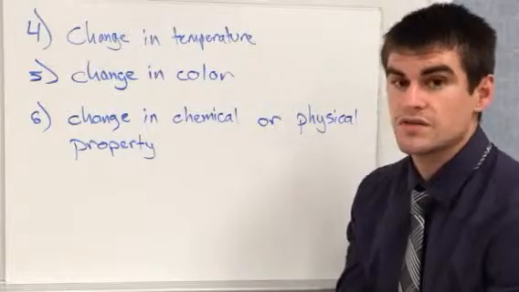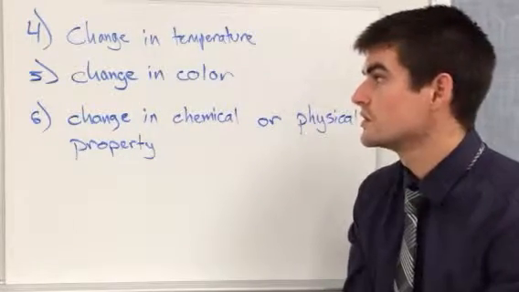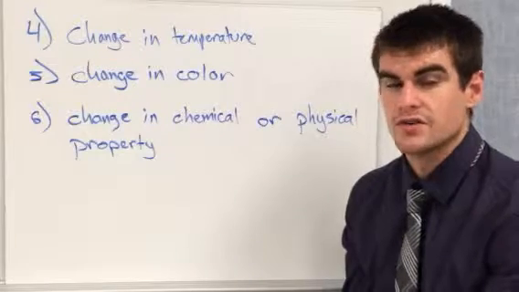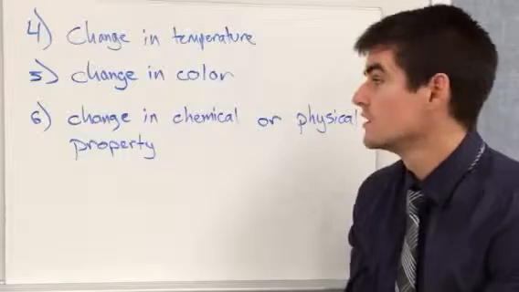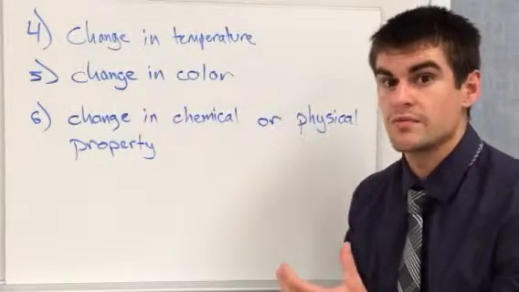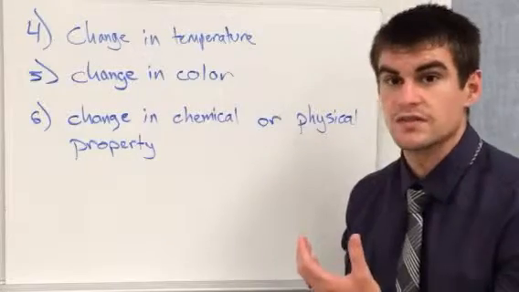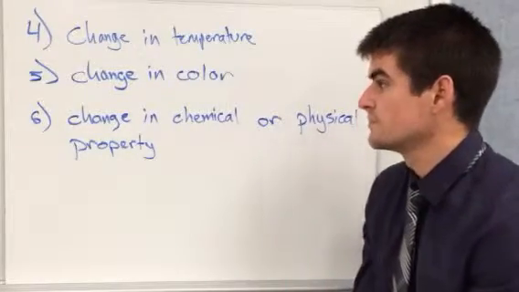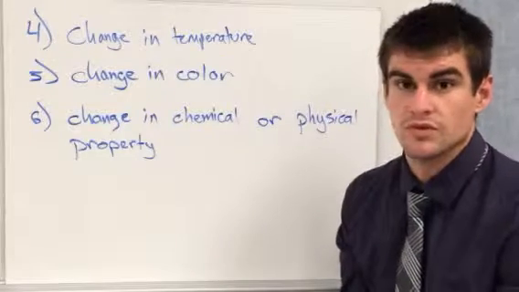So if something rusts, it was probably a shiny metal and now it's reddish orange. That's a good one. Copper, it doesn't rust, but it still oxidizes. In this case, we call it patina. It goes from being that really shiny coppery color to the Statue of Liberty, being that greenish patina. The last one, a change in a chemical or physical property.